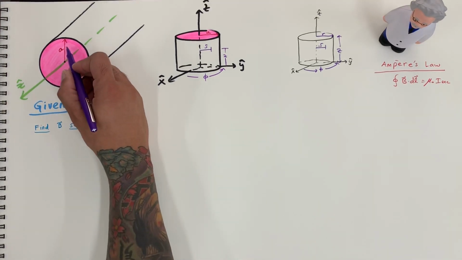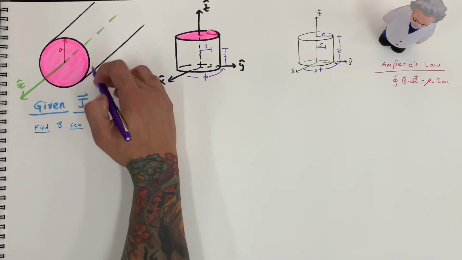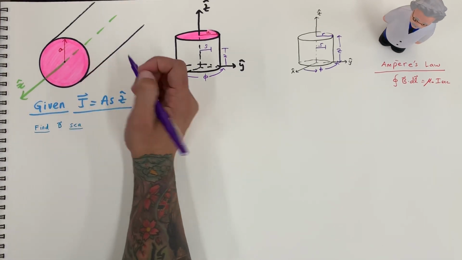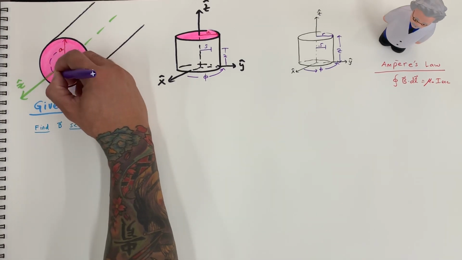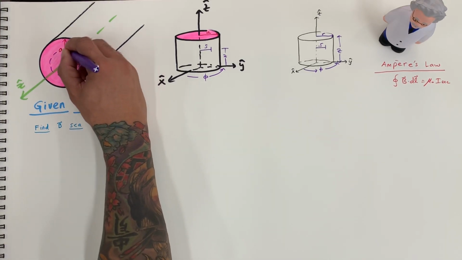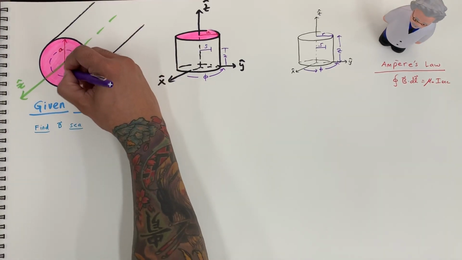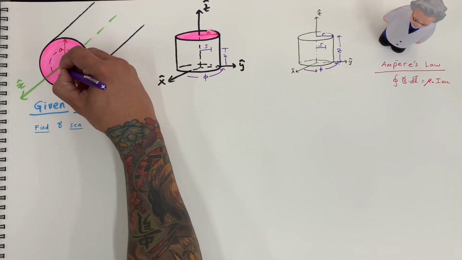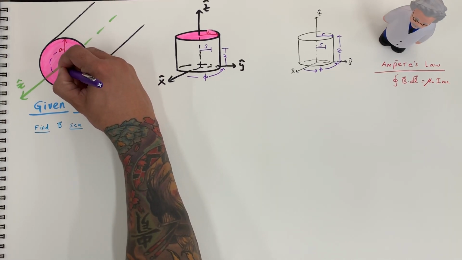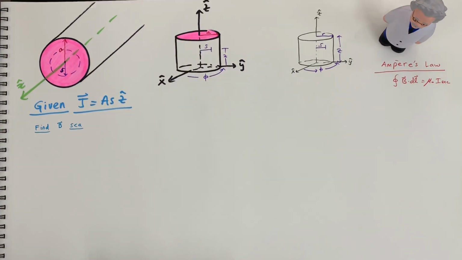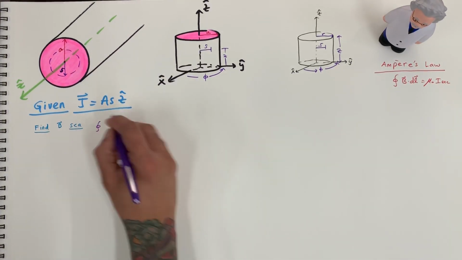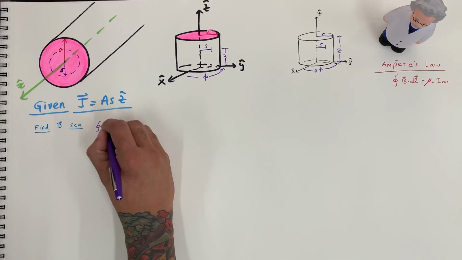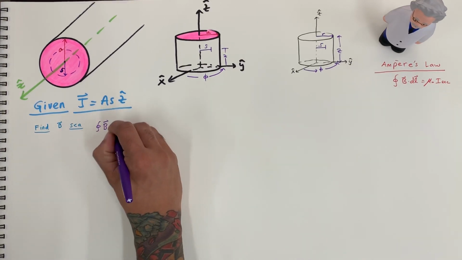Inside of A, which is the radius of this solenoid, we're going to put an Amperian loop, just like that. And that Amperian loop has a length of S. So let's write our formula for Amperian loop for a magnetic field.